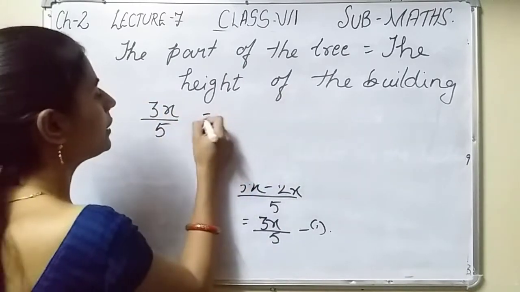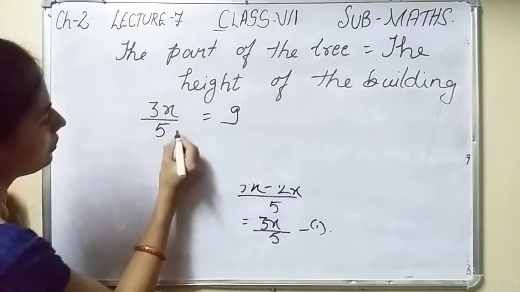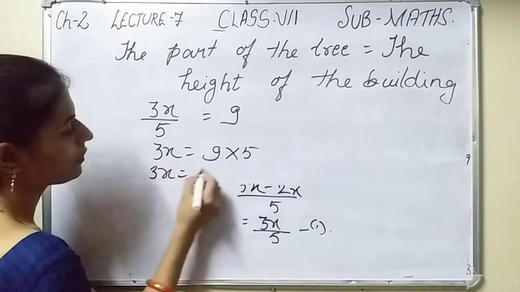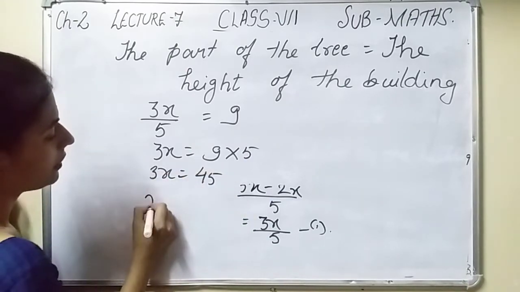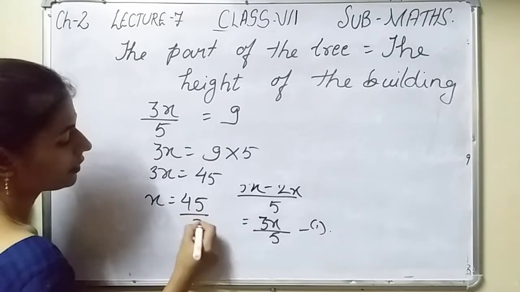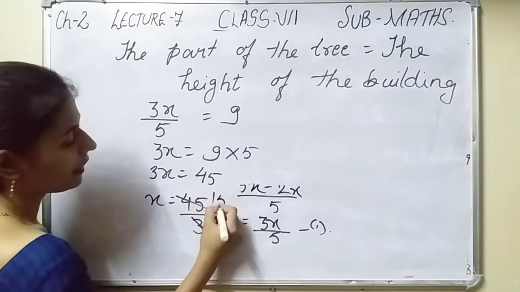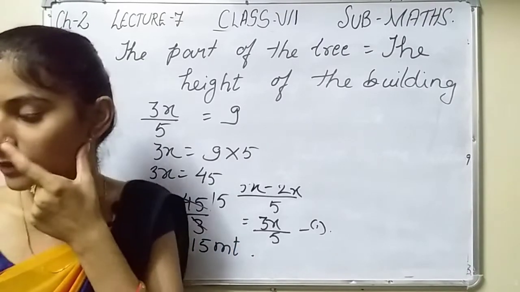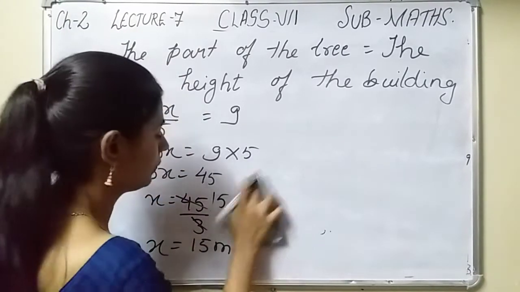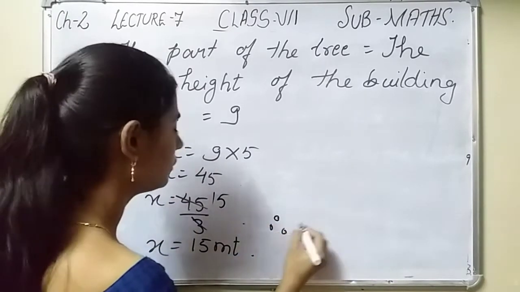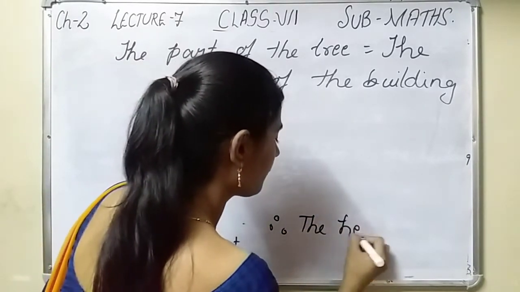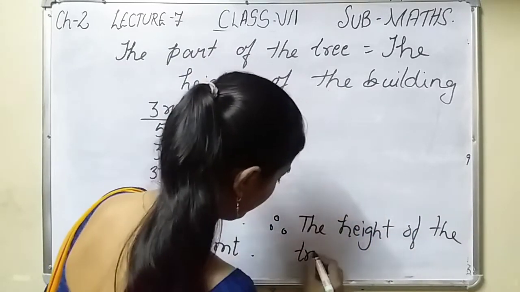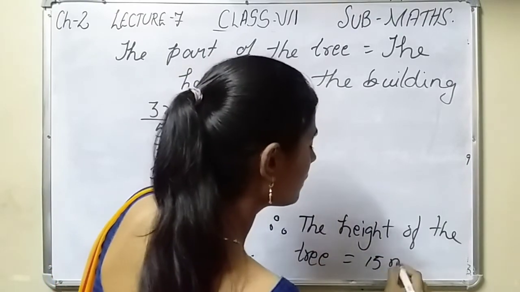And the height of the building is 9. Now 3x is equal to 9 into 5. 3x is equal to 9 5s are 45. x is equal to 45 by 3. 3 1s are 3, 3 5s are 15. x is equal to 15 meters. Therefore the height of the tree is equal to 15 meters.